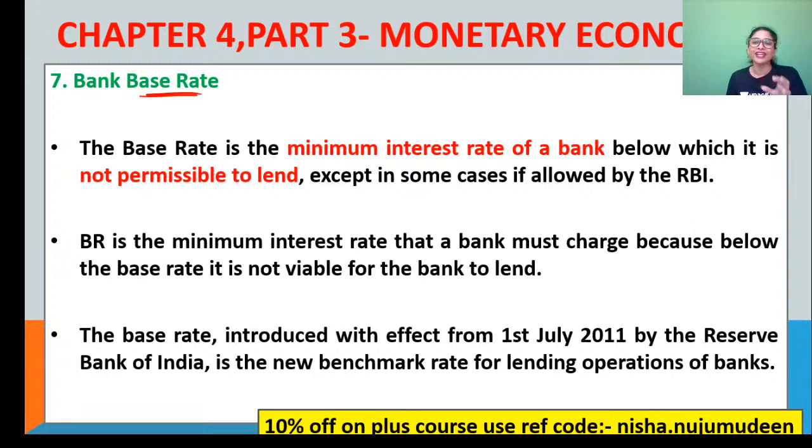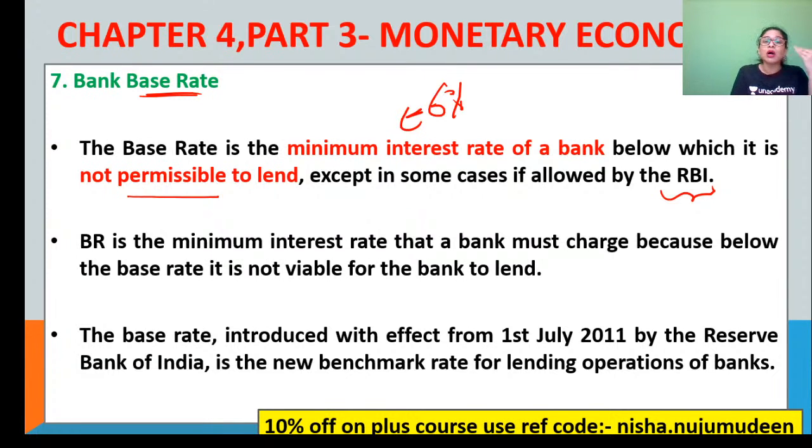They are also a minimum interest rate. But the whole point is, the base rate is a minimum interest rate below which it is not permissible to lend. Matlab, after a certain minimum interest rate, for example, if the minimum interest rate is 6%, below that you have no permission to lend. It should be 6 itself. You cannot give it below that. But there are a few exceptional cases where RBI allows it. Only in that scenario can they do so. Otherwise, the base rate is nothing but the minimum interest rate of a bank, below which it is not permissible to lend. It is more or less similar to your bank rate, but there are no such restrictions in the bank rate. Clear?